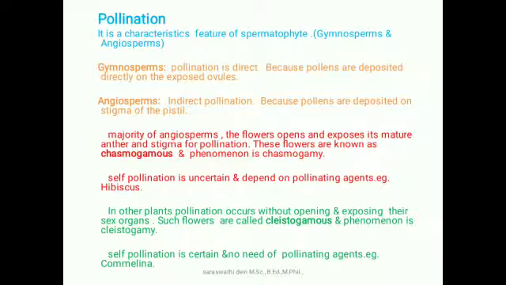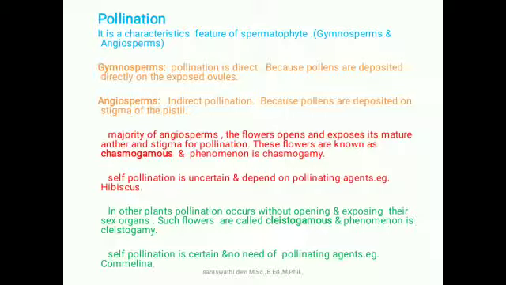Pollination is a characteristic feature of gymnosperm and angiosperm. Okay, all the spermatophytes. That means all seed producing plants. That is two classes, gymnosperm and angiosperm.